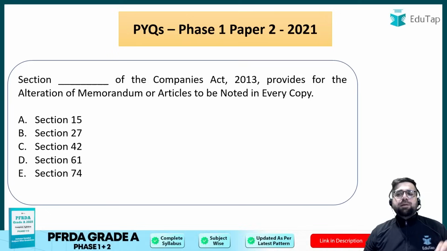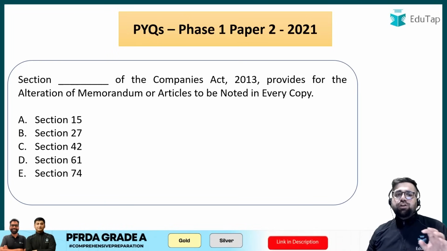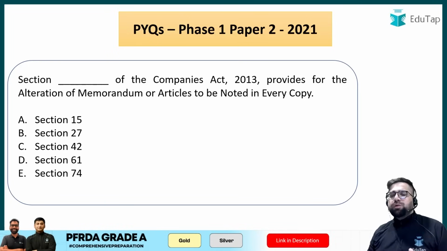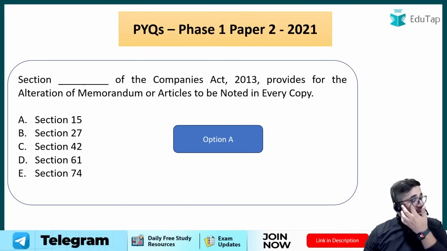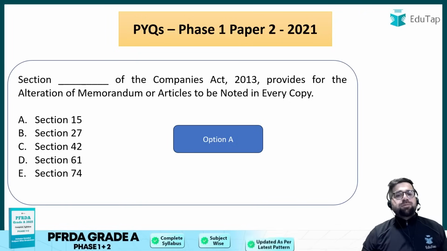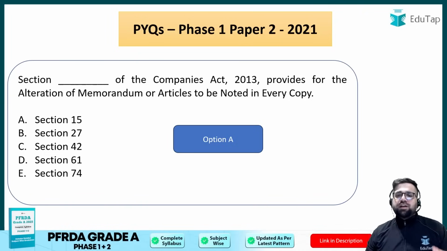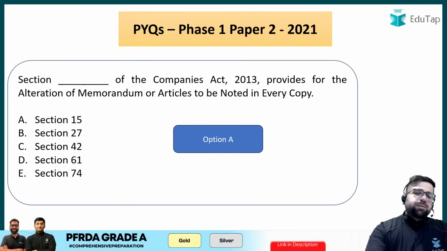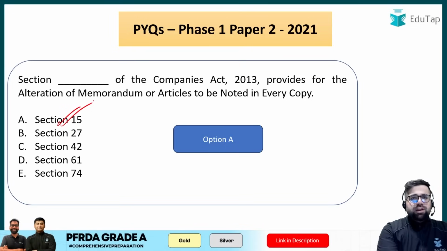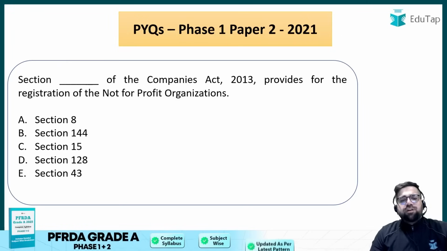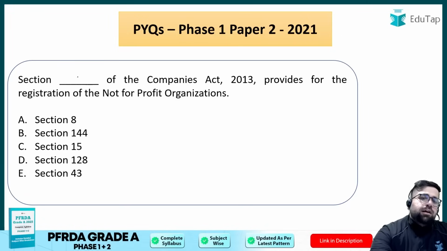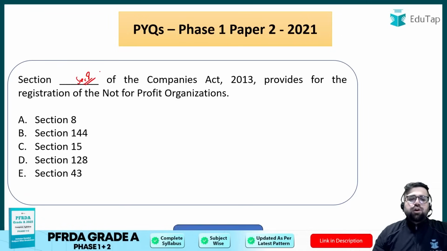Section dash of the Companies Act provides for the alteration of memorandum or articles to be noted in every copy. Again, a very famous section of Companies Act, section 15. Section 15 of the Companies Act provides alteration in memorandum or articles of the company to be noted in every copy. Now I have nothing to teach here because this is theoretical knowledge. Next, dash section of Companies Act provides the registration of non-profit companies. This should be known to everyone. This is section number 8, right? So your answer will again be option A.